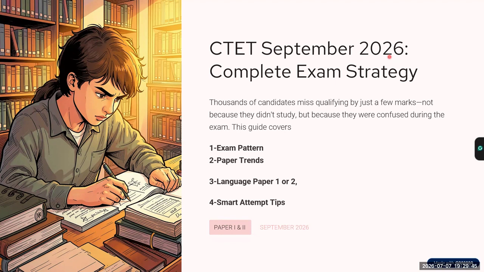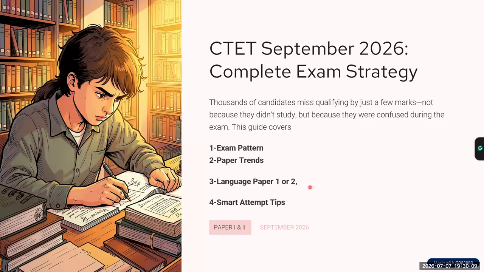Also, the trends which have been followed in the previous year's question paper, we'll discuss that also. We'll also discuss the most important point, that is language 1 and language 2 confusion. Most of the students face this confusion that which paper you have to attempt in language.